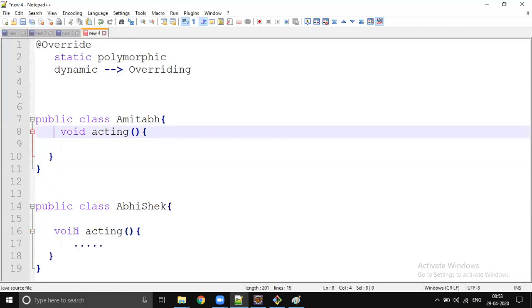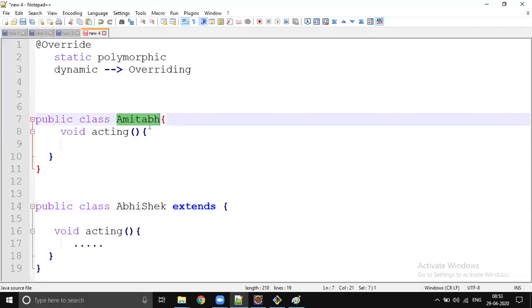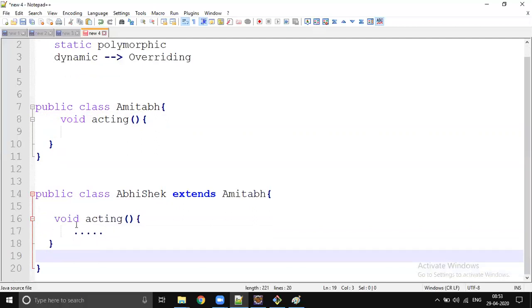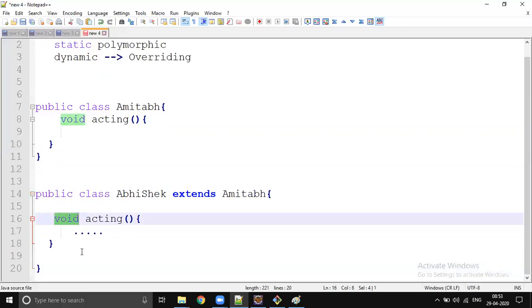Then the next thing is return type. Sunil extends Amitabh, we have to write extends Amitabh. Then only we can override. That is the first rule. The second rule is scope, and the third rule is return type.